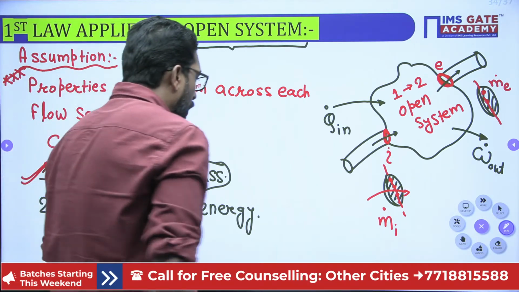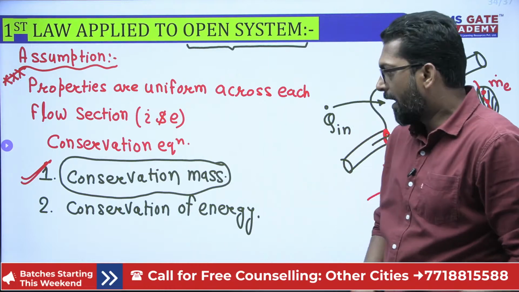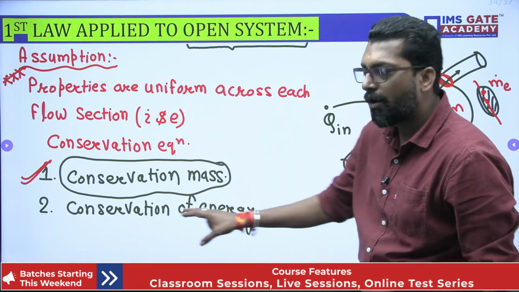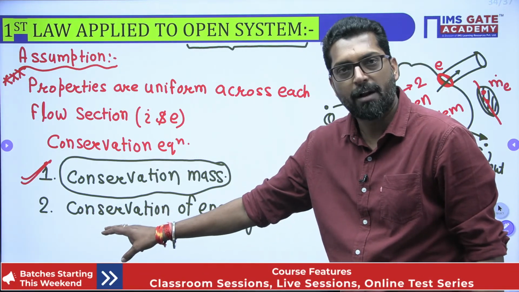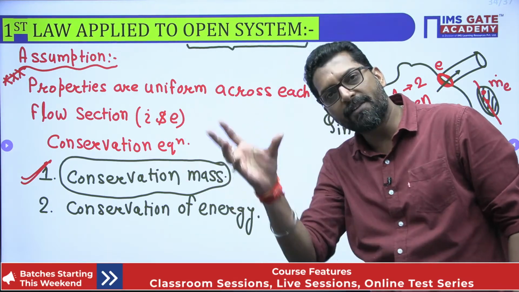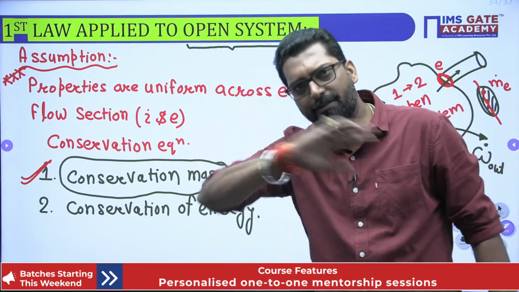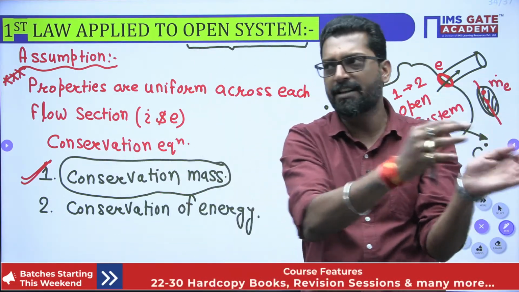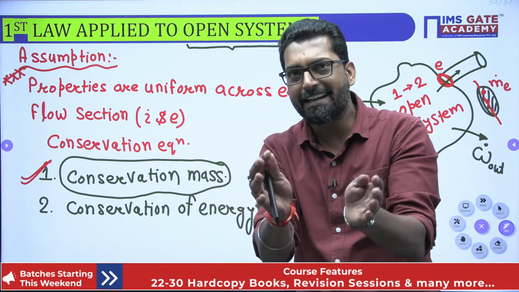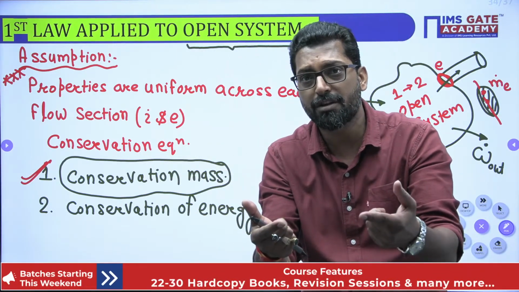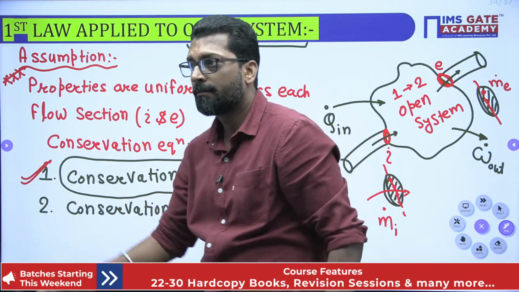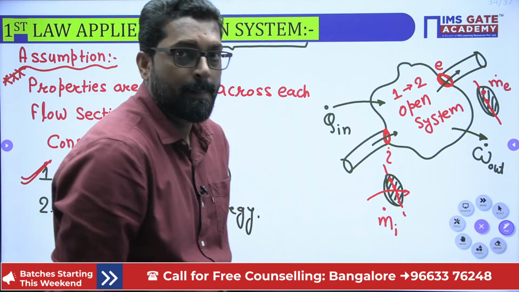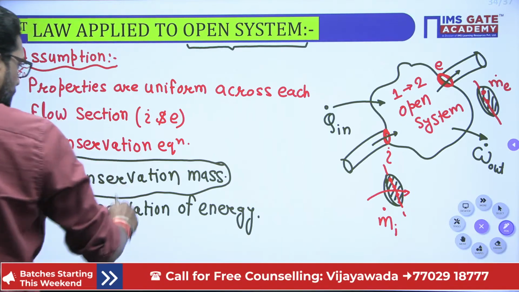So, while we are deriving this equation, we have to bother about two conservations. Conservation of energy is already done, the first law of thermodynamics for the closed system. For the closed system or the open system, conservation of energy is there. Why? Because energy will transfer. But while we are considering the open system, one extra conservation equation will come into the picture, that is called conservation of mass. Yes or not? Okay. So what is the conservation of mass?